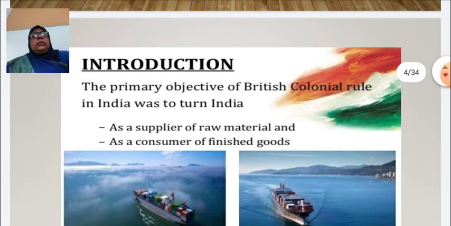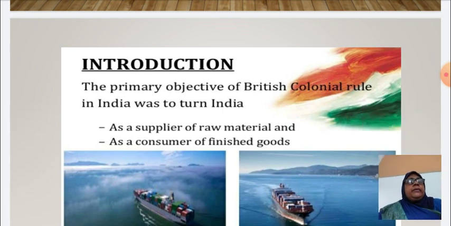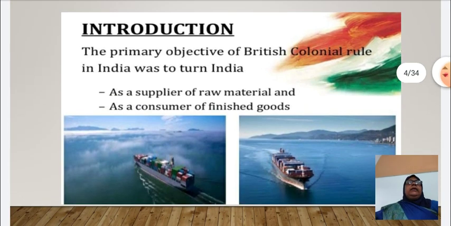So let us come to our point. First one, the primary objective of British colonial rule in India was to turn India into a supplier of raw material and a consumer of finished goods. The primary objective or main aim of the Britishers was to make India a supplier of raw material and a consumer of their finished goods.